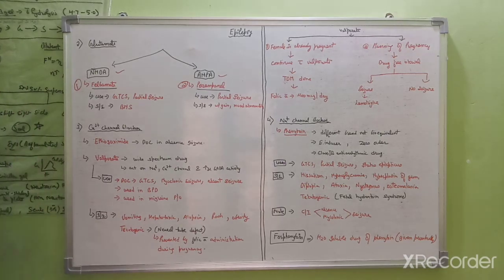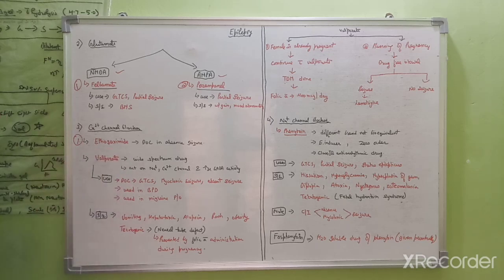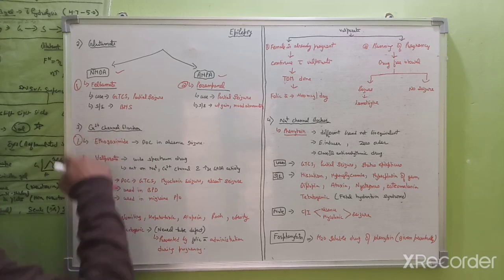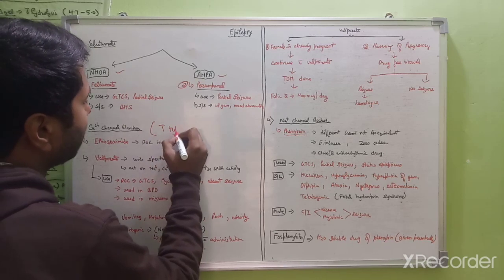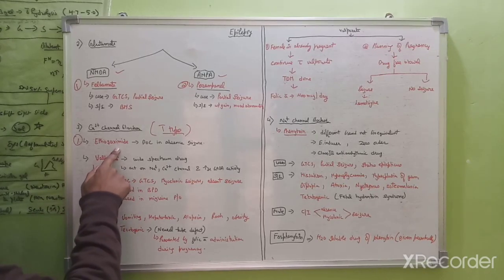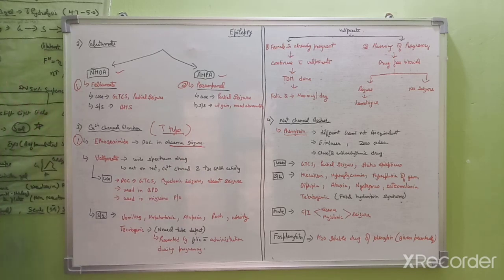Now the third management of epilepsy is calcium channel blockers. In this we have to block calcium channels. We have two drugs here. First one is ethosuximide, which will block the calcium channel. Remember, the calcium channel we are talking about is the T type calcium channel. Ethosuximide is the drug of choice for absence seizure. Generally, it is used in children who are suffering from absence seizure.